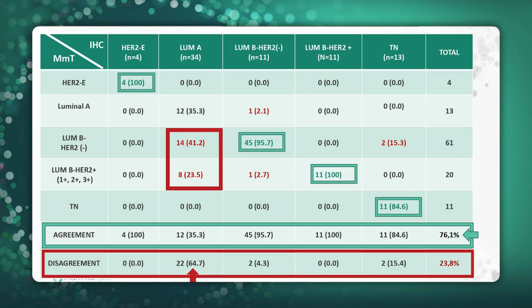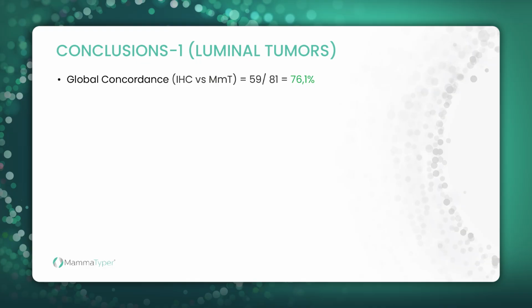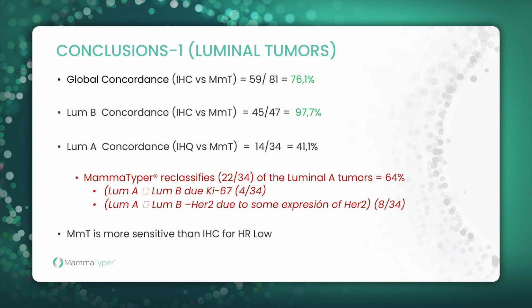Most of the disagreement was caused by discordances in Ki67 evaluation. As conclusions, the global concordance was 76%. Regarding luminal tumors, MammaTyper disagreed on 65% of the cases classified as luminal A by immunohistochemistry. The main cause of discordance was, as previously mentioned, the Ki67 value, changing 14 of 34 luminal A to luminal B.